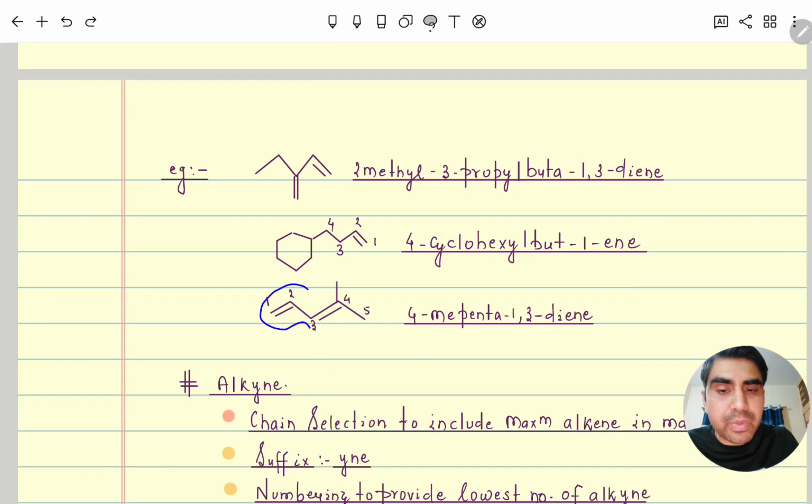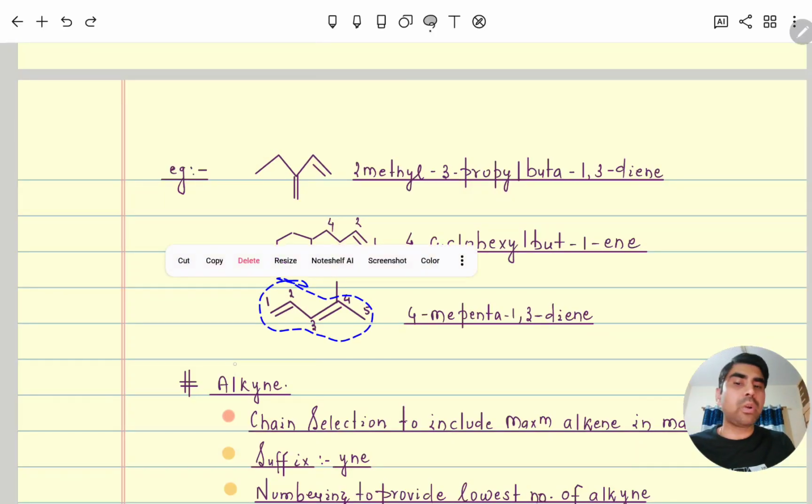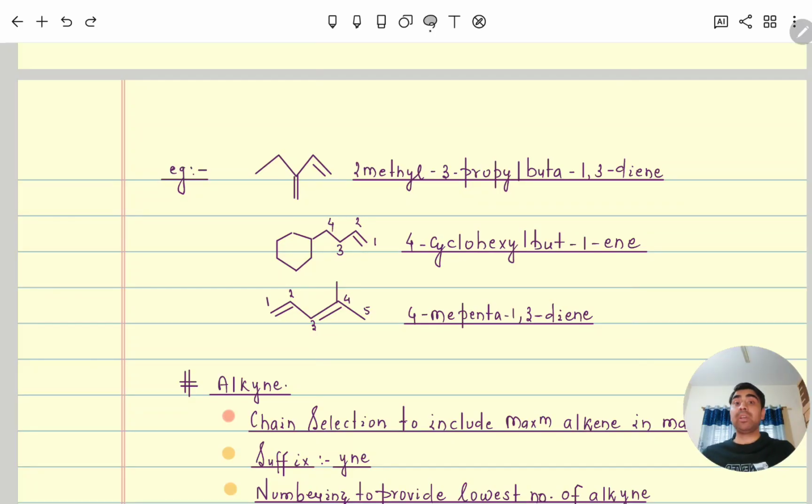So first we will keep priority while giving numbering to the double bond, and then if possible we will take care of the locant. Like here we discussed that if the double bond from both sides is coming the same, then the locant will be considered. If the double bond is only getting disturbed, then the locant will not be given priority while giving numbering. So here it is 4-methylpenta-1,3-diene.